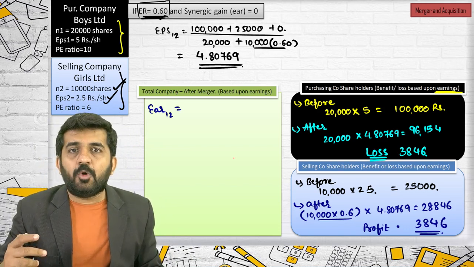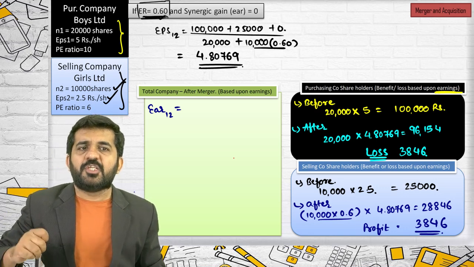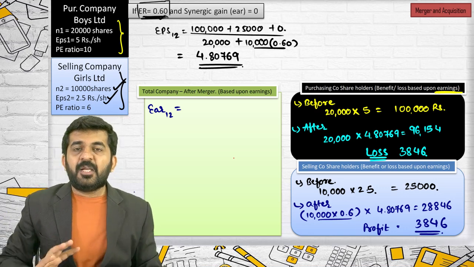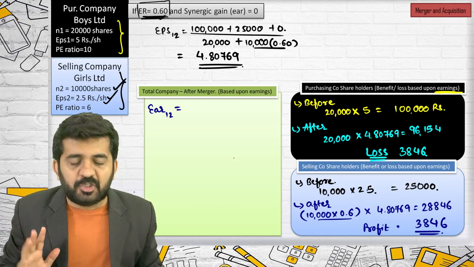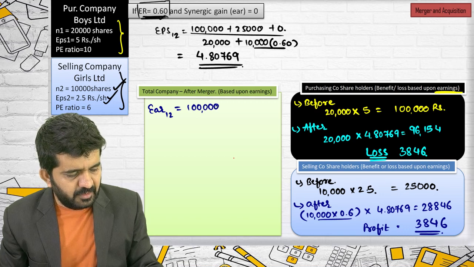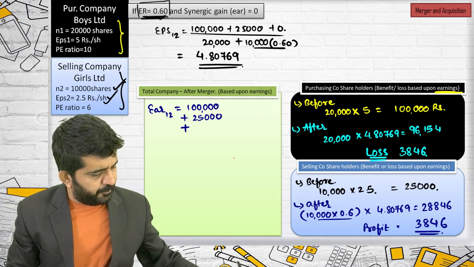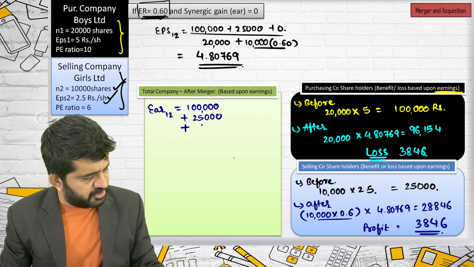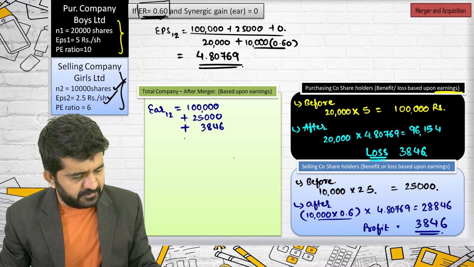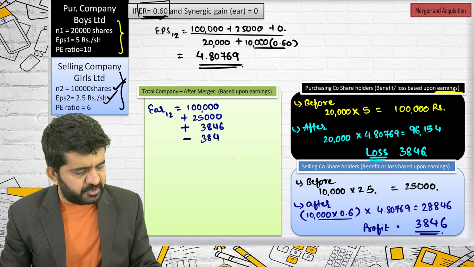Earnings of 1, 2. You can find it out in two manners. Earnings of company 1 plus earnings of company 2 plus profit and loss of both the companies. Earnings of company 1 is 1 lakh, plus earnings of company 2 is 25,000, plus profit of selling company shareholders, 3846, minus loss of purchasing company shareholders, 3846.